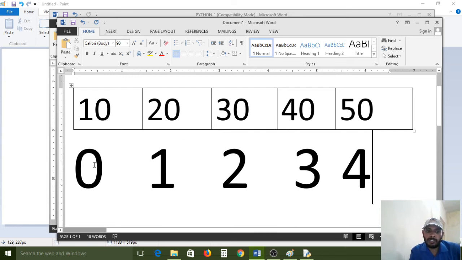The index starts with 0. If you want to access the first element, second element, third element, fourth element, or fifth element, compulsorily we have to follow these indexes. The index starts with 0: 0, 1, 2, 3, 4. Here we have 5 elements, so 0 to 4, nothing but 5 elements.